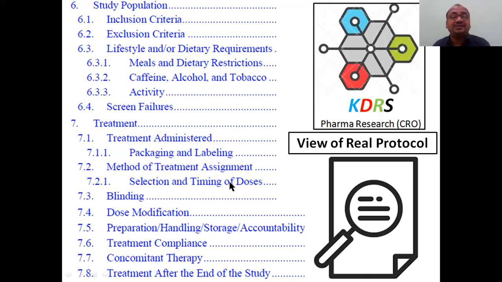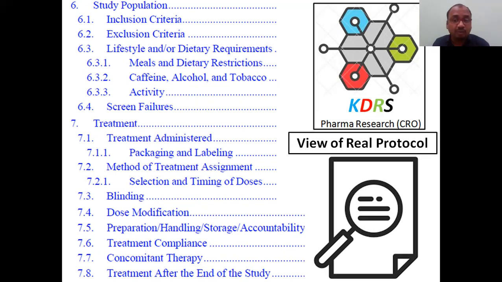Okay, and the method of treatment assignment, selection and timing of the dose, at what time you are giving, and whether it is a blinded study or an unblinded study, very important. Blinding study means the patient doesn't know which drug he is taking. In a blind study, they will not tell you this is for so and so drug, they will not reveal the purpose. They will tell you this is some drug you have to take, nothing will happen. That is called a blinded study. Open study means everybody knows, even the doctor who is giving, who is taking, everybody knows. This is called either a blinding study or an open study.